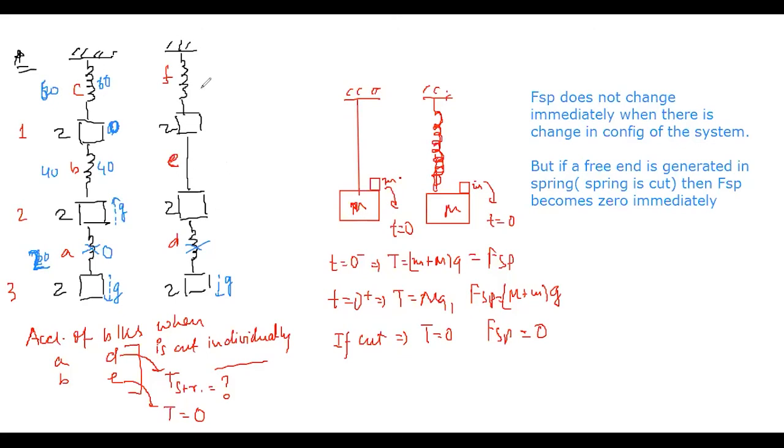Now these two guys will start moving together as a system. ठीक है ना? String force will adjust itself in such a way that the two bodies move together with the same acceleration. अलग हो गए तो string elongate या compress हो जाएगा, तो वो चीज allowed नहीं होगी. Right, so they will have the same acceleration in the upward direction. How much will be that acceleration? 60 upward force है और इन दोनों का weight मिला के कितना है? 40. तो 60 minus 40 by the mass is how much? Mass कितना है सिस्टम का? 4. So 5 meter per second squared.